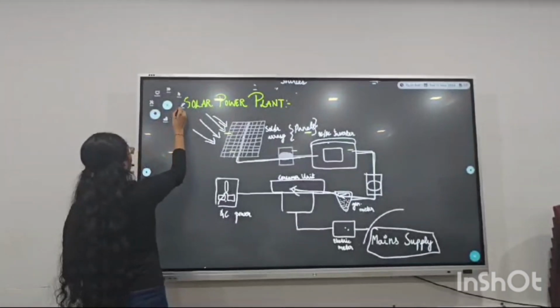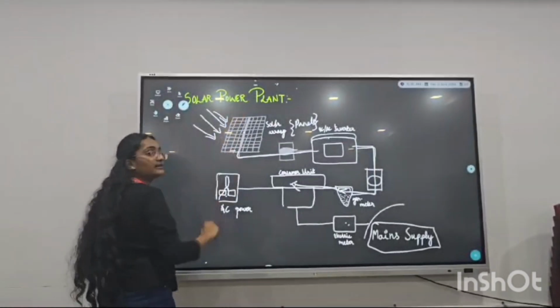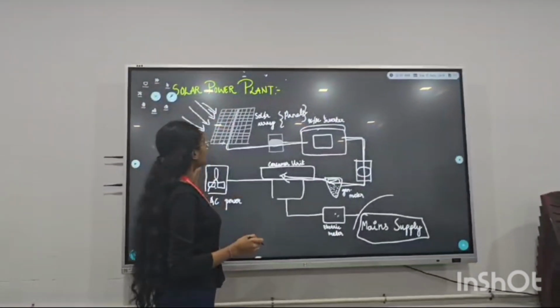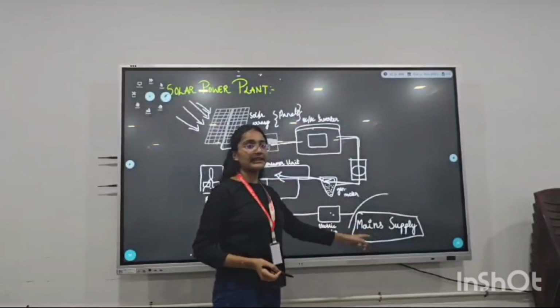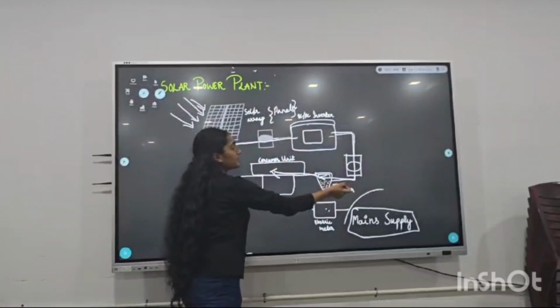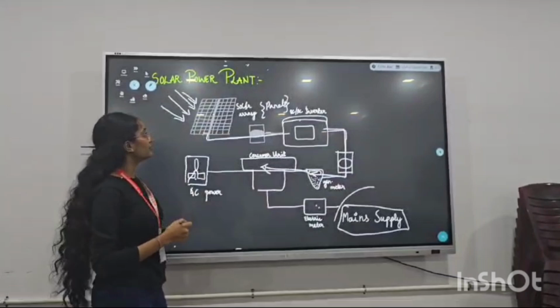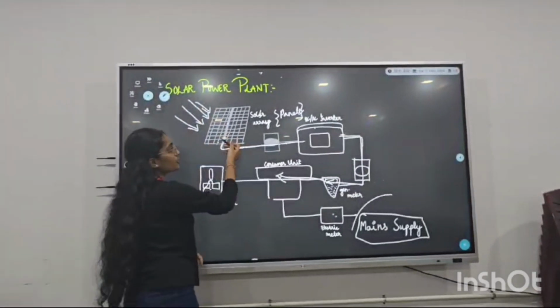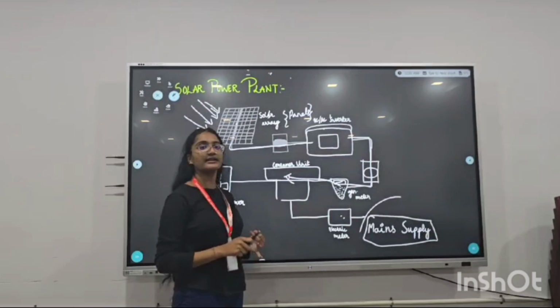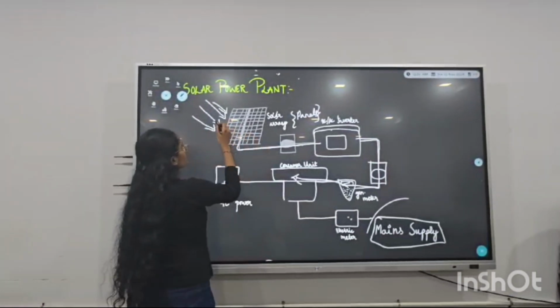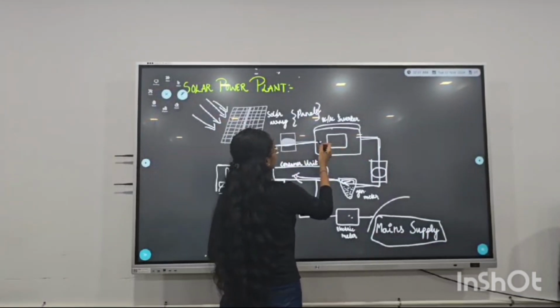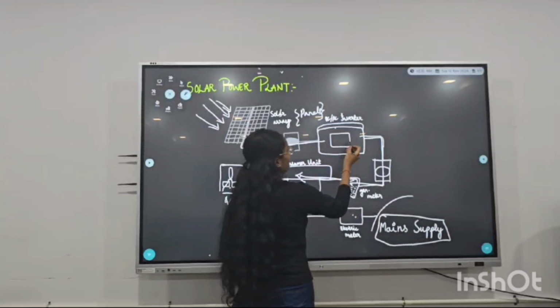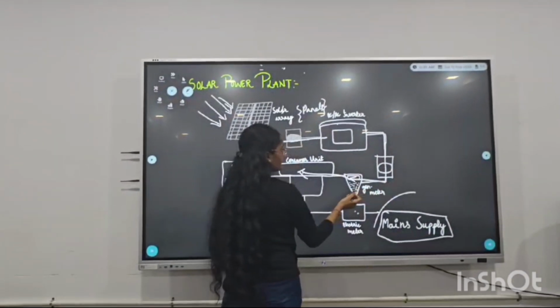This is a solar power plant. In a solar power plant, the solar energy is converted into electrical energy through a series of processes. Firstly, the sun rays are directed onto the solar panel. It is also called a solar panel, solar array or solar modules. The sun rays are then passed into the inverter and the inverter takes them to the generation meter.